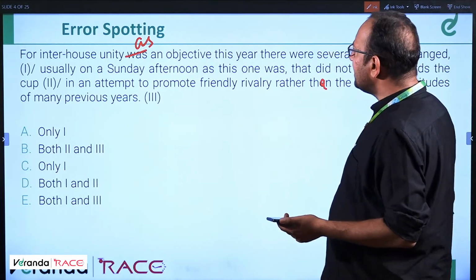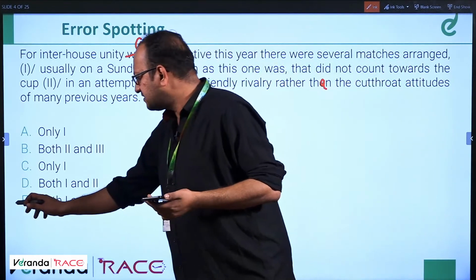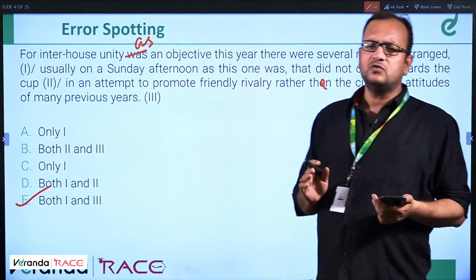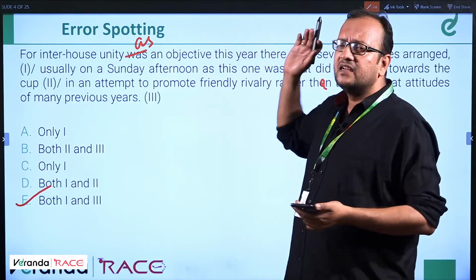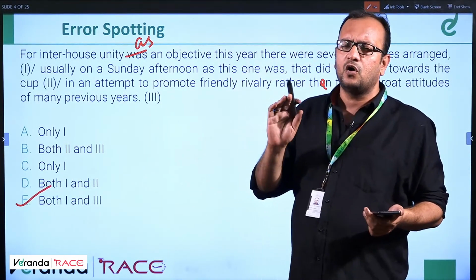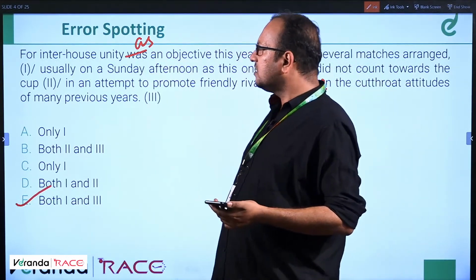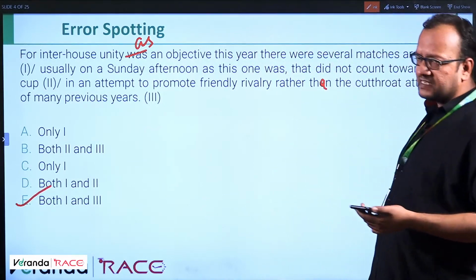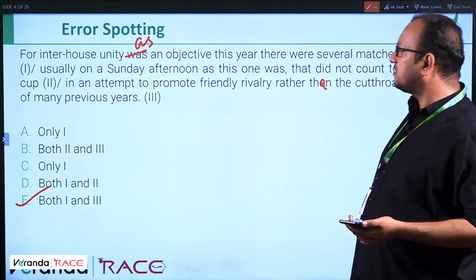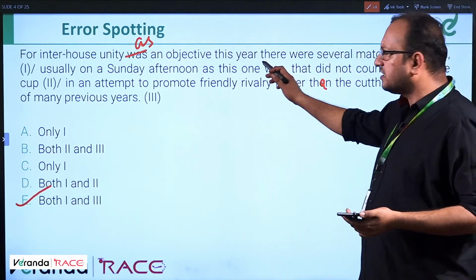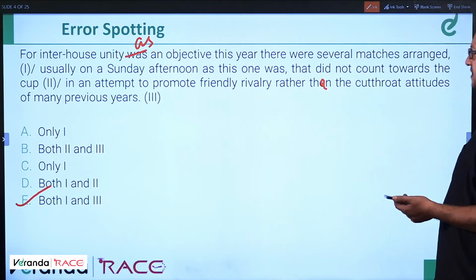Difficult question. Let's understand. For inter-house unity as an objective this year, so it should not be was. So it should be 1 and 3, I guess. So both 1 and 3, this will be the answer. If you want to understand the meaning, that's fine, I'll explain the meaning. But the error is very, very lucid, very conspicuous, very obvious, very apparent that here it should be as, because for inter-house unity as an objective this year, not was an objective. Or we can write inter-house unity was an objective this year, but it will not justify there were. So it should be for inter-house unity as an objective this year.